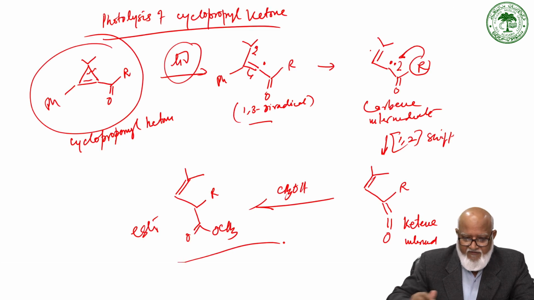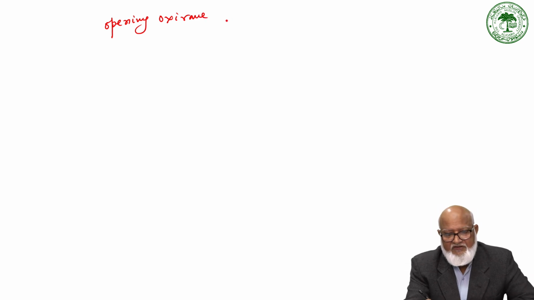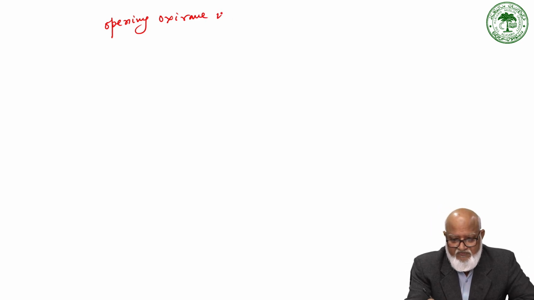Similarly, this is a cyclopropyl. If the cyclopropyl is a part of an oxygen-containing ring, like the oxirane, opening of oxirane is much faster. Instead of cyclopropane, if it is an oxygen-containing 3-membered ring, the opening is much faster.